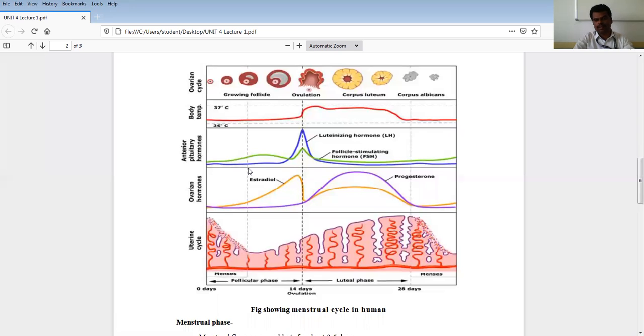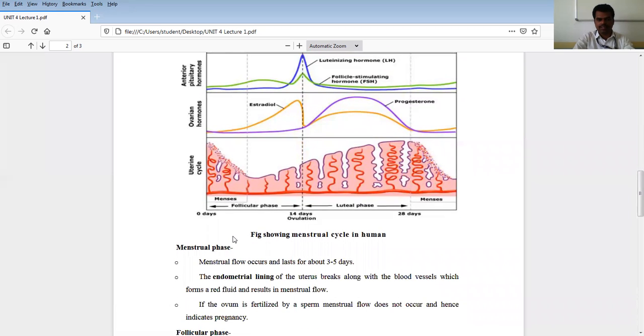For example, follicle stimulating hormone, FSH, luteinizing hormone, and also testosterone hormones. And body temperature: what is the body temperature during this entire course of the menstruation cycle in a female, 28 to 30 days, and what are the ovarian changes? A female has two functional ovaries, and different changes take place in the ovary also. The menstruation cycle starts from day 0 to the 14th day.